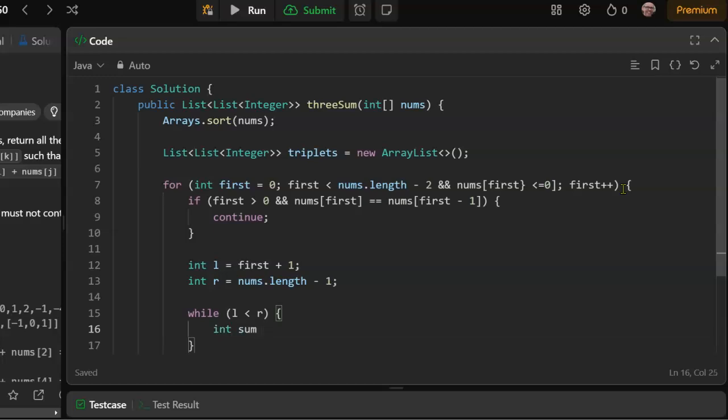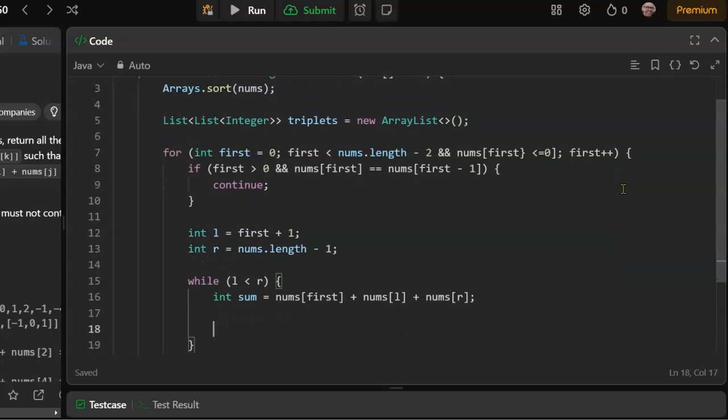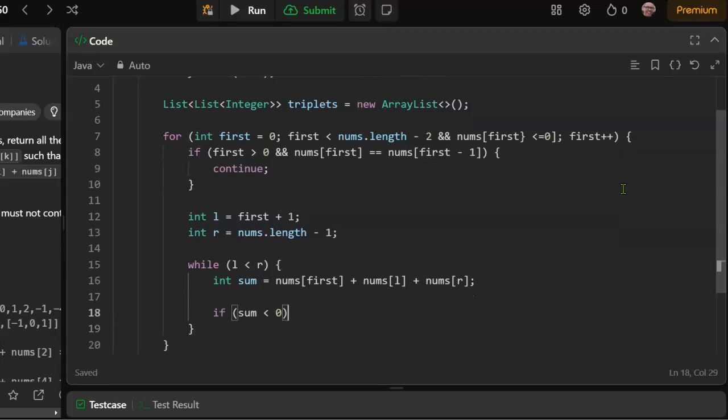Int sum equals nums first plus nums L plus nums R. If sum is less than 0, then we need to increment the left pointer.